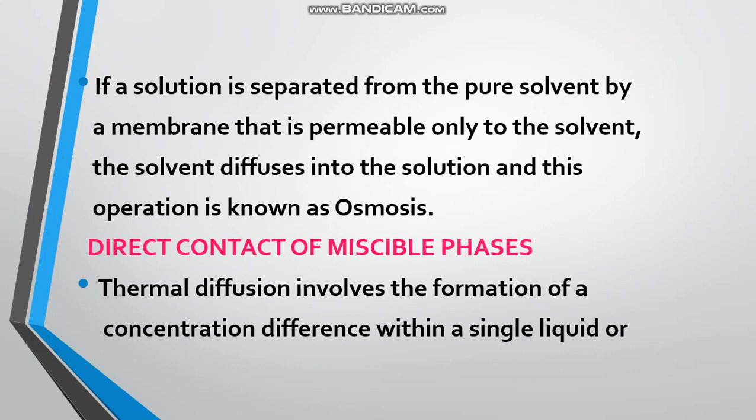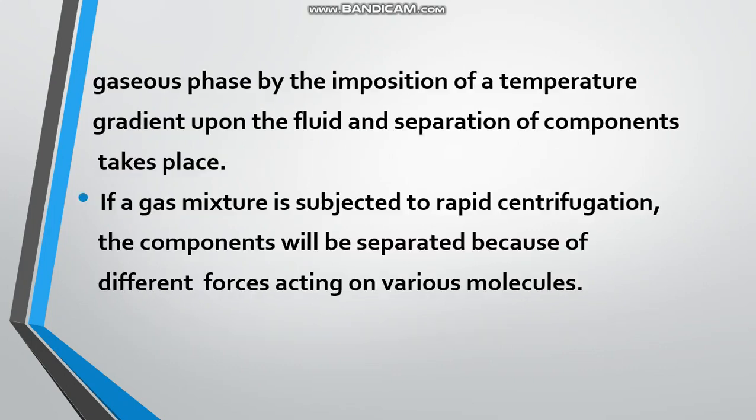Then, direct contact of miscible phases. Thermal diffusion involves the formation of a concentration difference within a single liquid or gaseous phase by the imposition of a temperature gradient upon the fluid, and separation of components takes place. If a gas mixture is subjected to rapid centrifugation, the components will be separated because of different forces acting on various molecules.